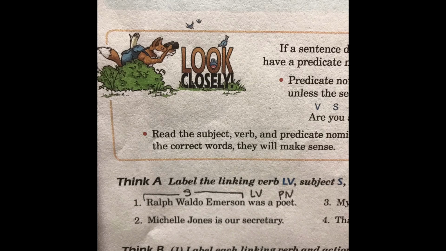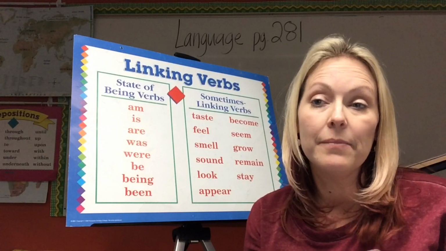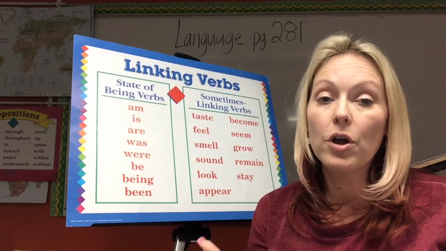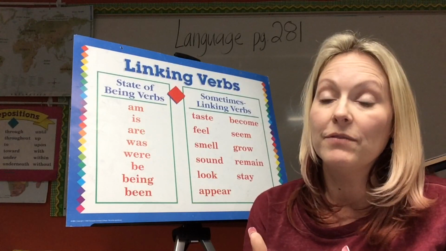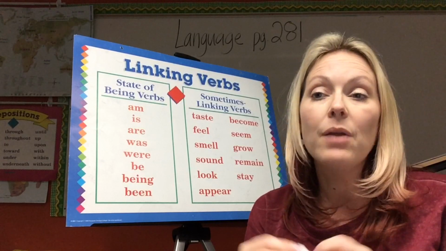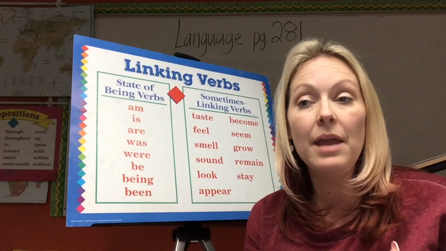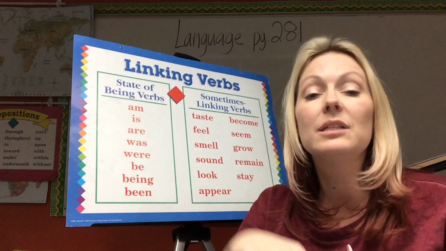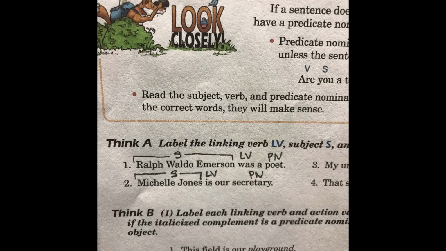Okay, now do number 2. Michelle Jones is our secretary. Taking a look at our verb, is, it's on the board, right? So is is our linking verb, and who is Michelle Jones? There's our subject. What is it linking, and where is our predicate nominative? What is it renaming? Well, Michelle Jones is being renamed as a secretary. So secretary is our predicate nominative. Go ahead and put PN above secretary.